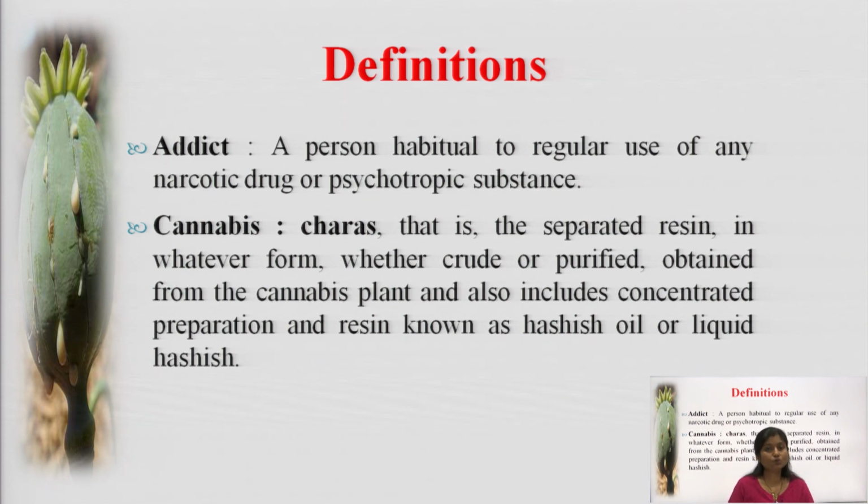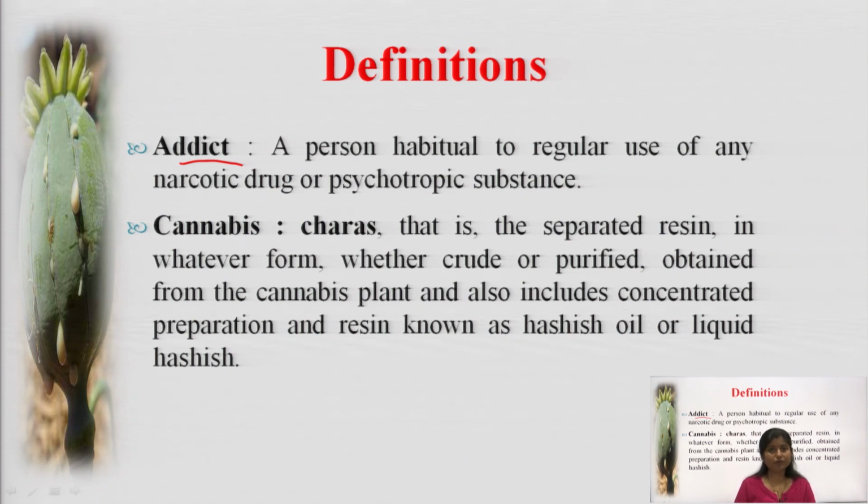Now coming to the definition part, or you can say some terminology which is related with this act and you must be familiar with it. The first one is addict. Addict is the person habitual to regular use of any narcotic drugs or psychotropic substances, and the property is known as addiction.